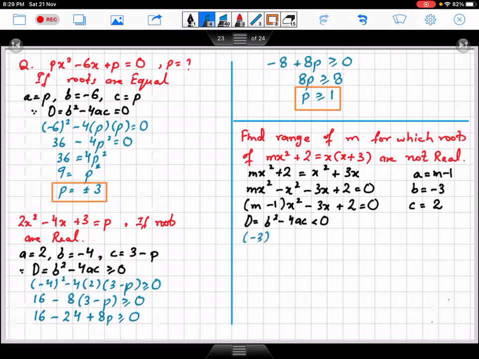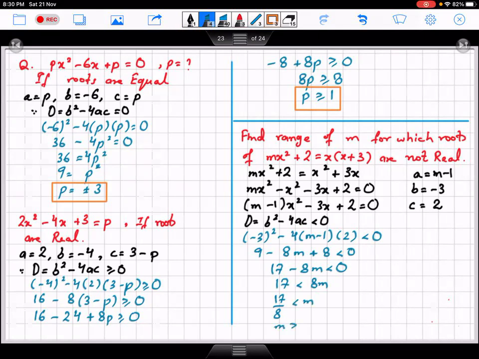So this is -3 whole square minus 4ac less than 0. 9 minus 8m plus 8 less than 0. So 17 minus 8m less than 0. 17 less than 8m. 17 by 8 less than m, or m greater than 17 by 8.